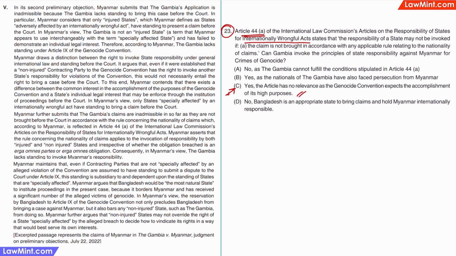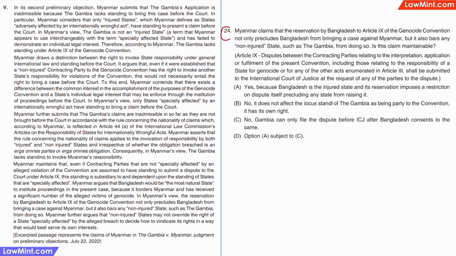Here again, we have used the common sense approach to say that every country has a right to approach the ICJ in such situations. Question 24 is a direct question because the information required to answer the question is given in the question itself. Let us look at what Article 9 actually says. It says that disputes between contracting parties to the convention relating to the interpretation, application or fulfillment of the convention, including those acts listed under Article 3, can be submitted to the ICJ by any of the parties to the dispute. So here Gambia is a party to the convention.